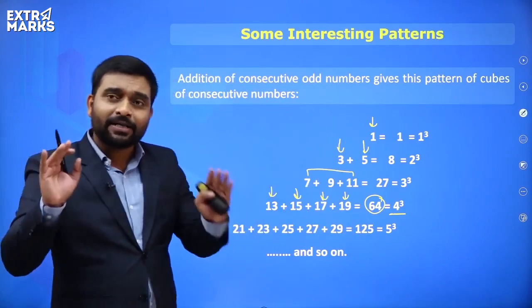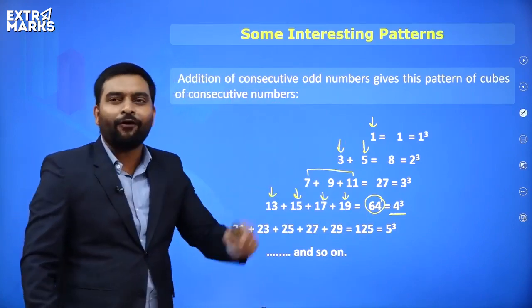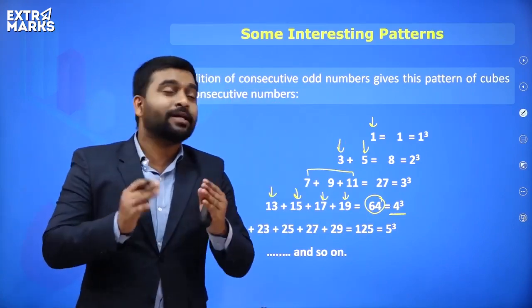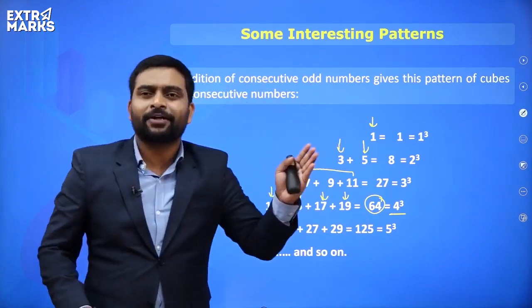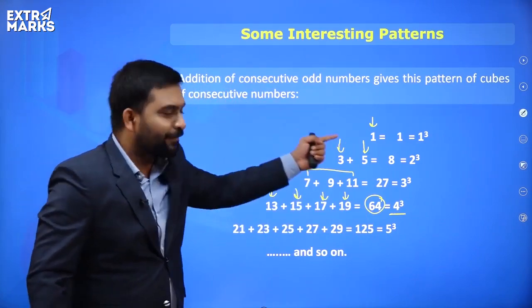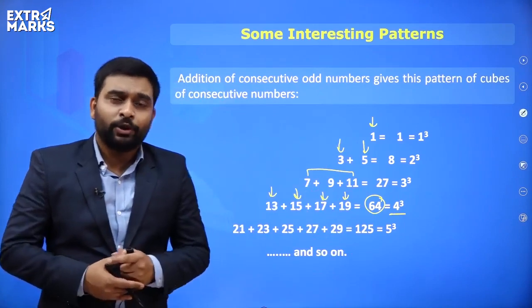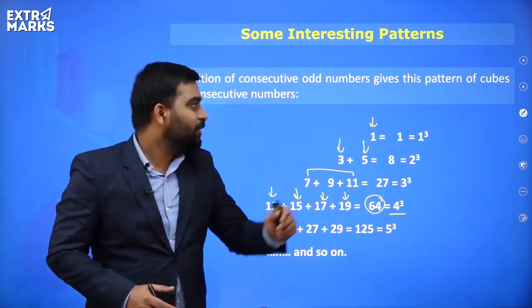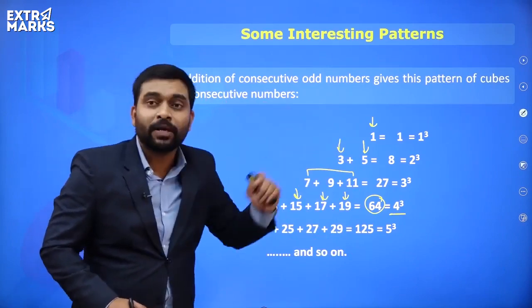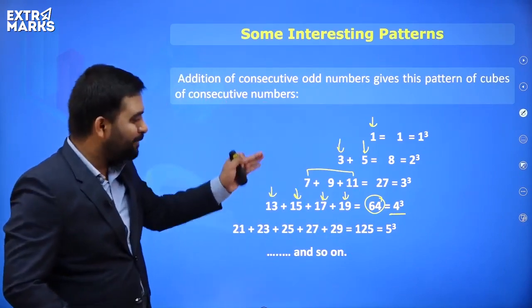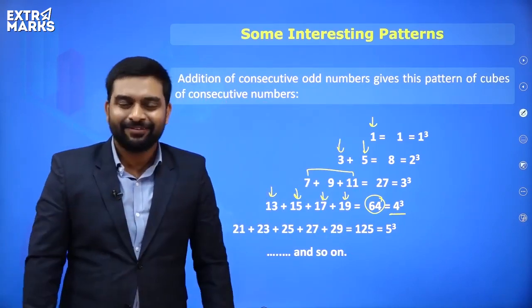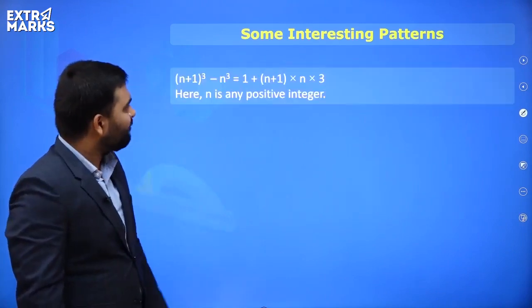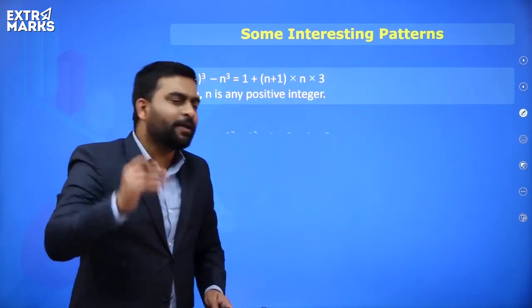This pattern is saying that addition of consecutive odd numbers gives us the pattern of cubes of consecutive numbers. That means when you add the consecutive odd numbers, you get the consecutive cube numbers, right? I hope this point is now clear to everyone. Now we have one more pattern, a bit difficult pattern, everyone.